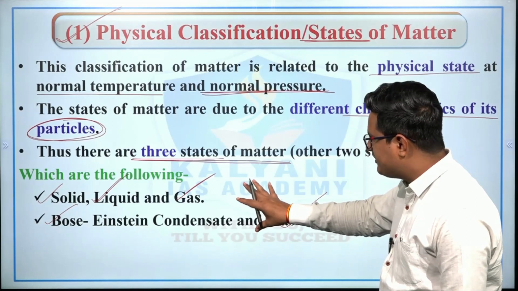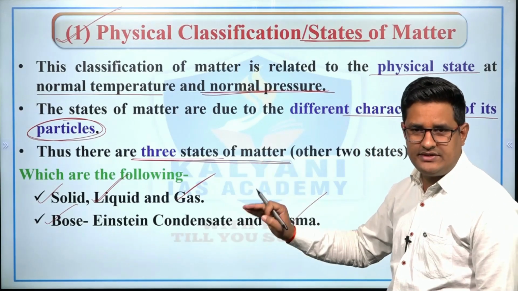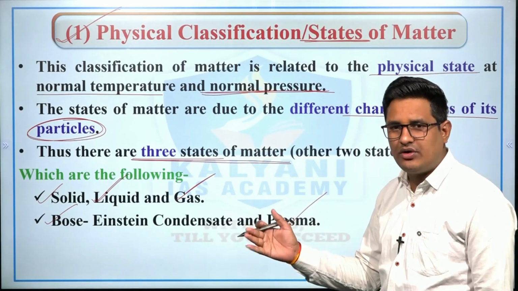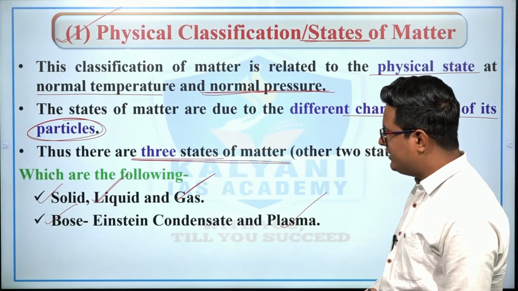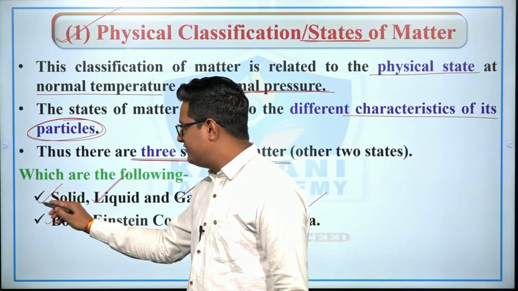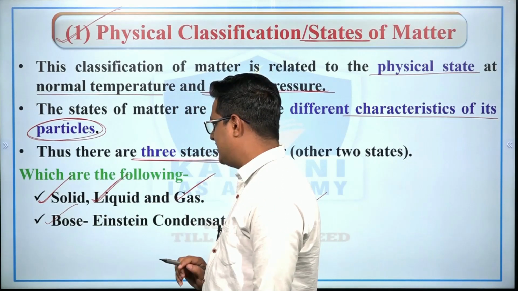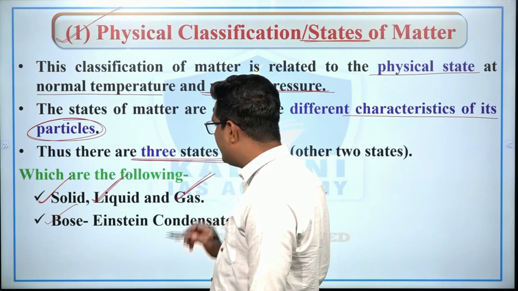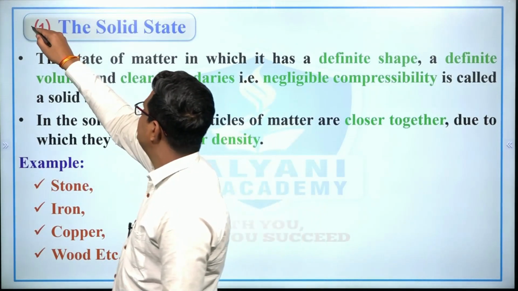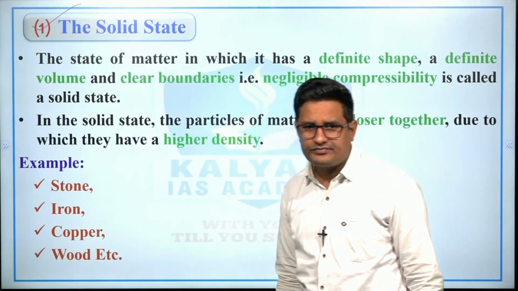Various MCQs have been asked in the previous year's questions, whether in MPPSC prelims or other exams, right? So we have to study the characteristics of these states of matter in depth. So let's study. The first is solid state.